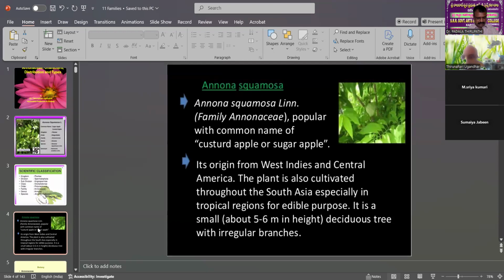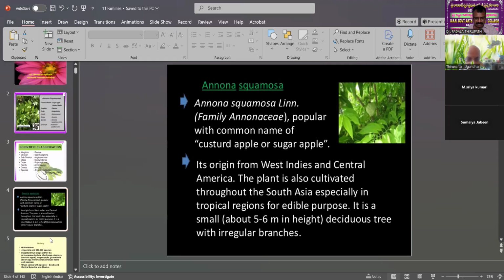So this is also important. Annona squamosa is popular with the common name of custard apple or sugar apple. It is a common name for the fruit. Its origin is the West Indies and Central America. The plant is also cultivated throughout South Asia, especially in tropical regions, for edible purposes. It is very sweet in nature. It is a small deciduous tree, about 5 to 6 metres in height, with irregularly spreading branches. That is also one of its characters.